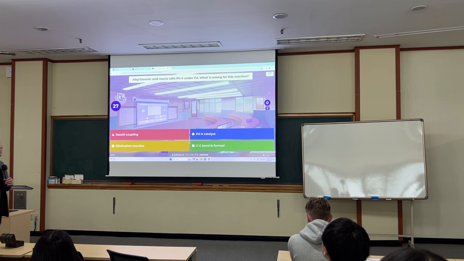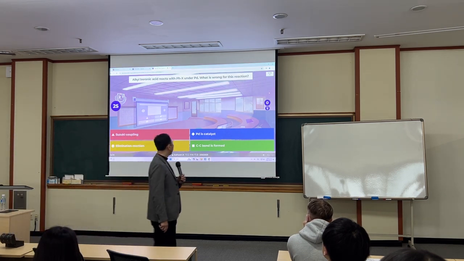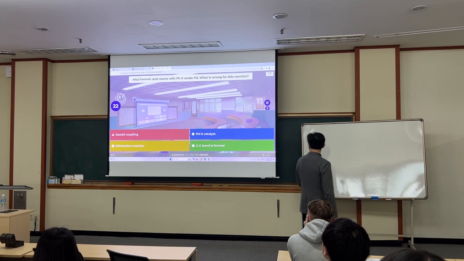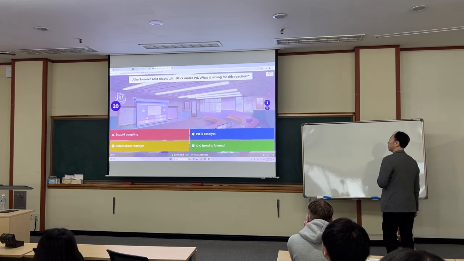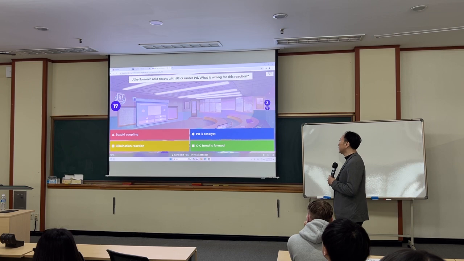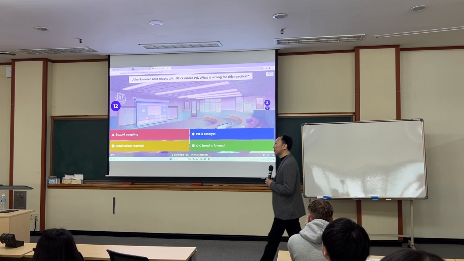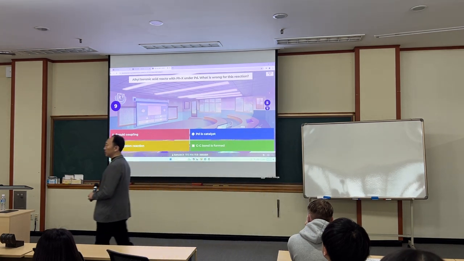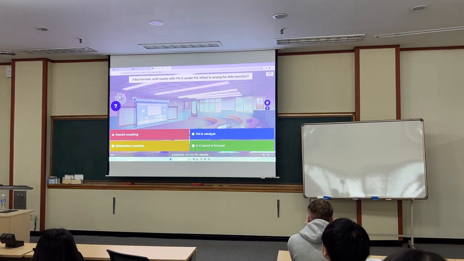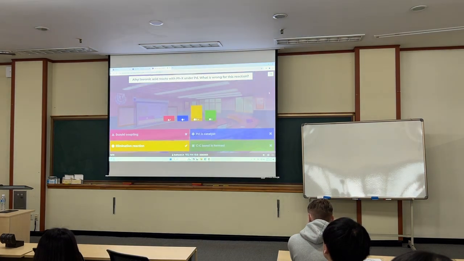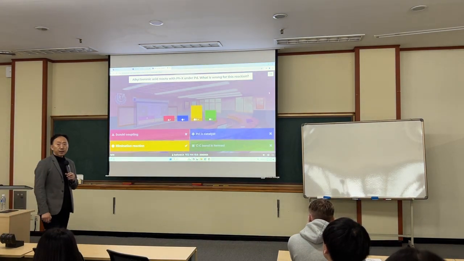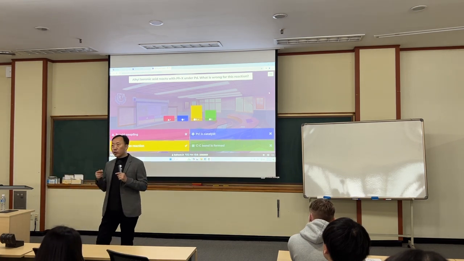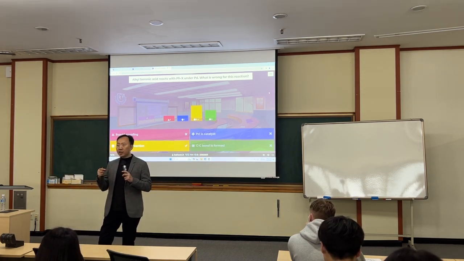What's wrong with this reaction? This reaction looks like it's a substitution reaction, but aromatic is attached together.